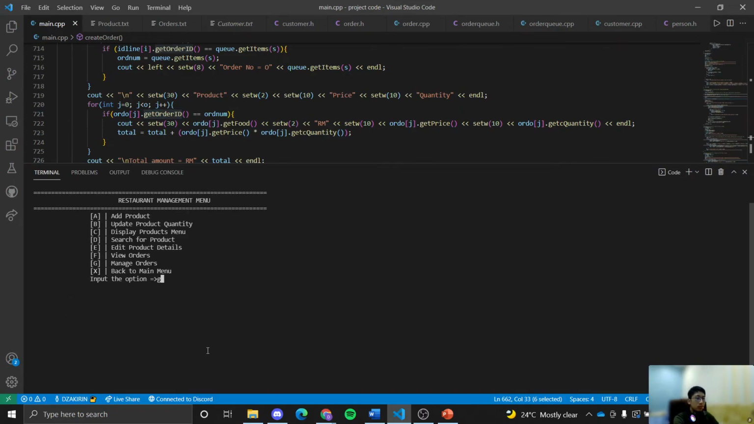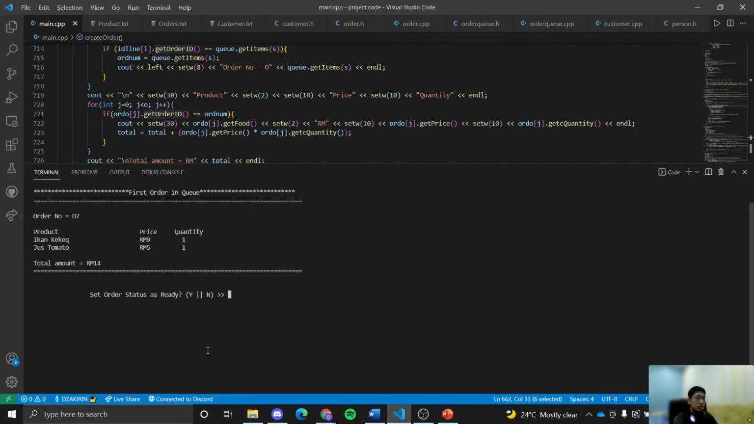When we use this function, the system will show us the first order in our queue. As you can see, this is the first order in the queue. If you pay attention to the previous function, in this function we can set the order status as ready, yes or no. If not, it will redirect us back to the restaurant menu. If yes, so let's press yes.